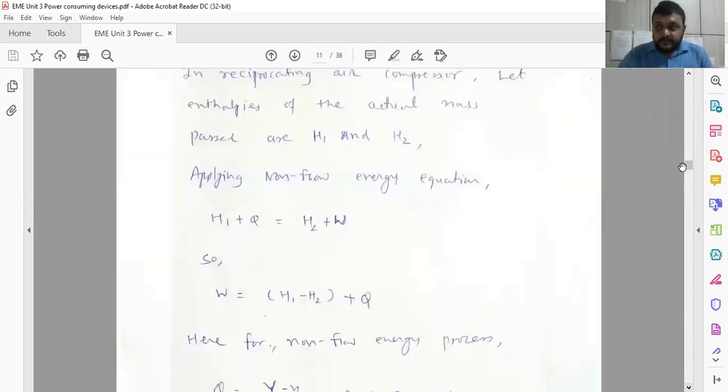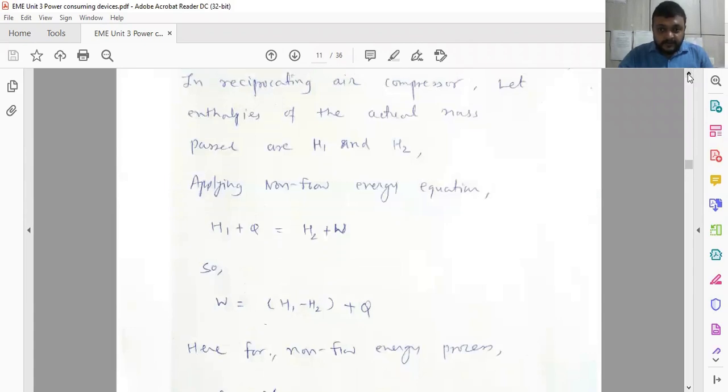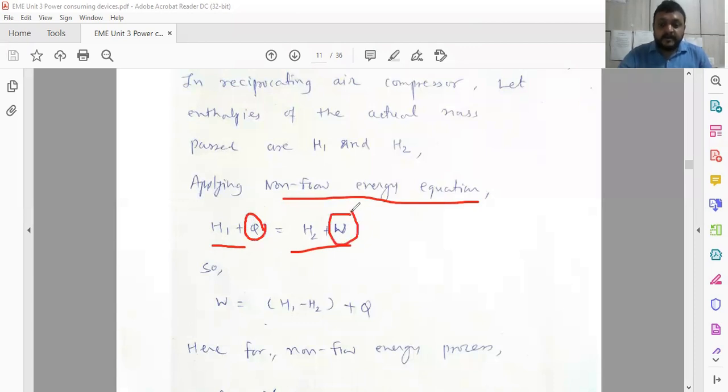Now I would like to show you the further process. As we are assuming that the process of increasing the pressure in compression is a non-flow process, the non-flow energy equation is to be applied here. The non-flow energy equation is H1 plus Q is equal to H2 plus W. Here Q is the energy supplied at the entry point and work done is achieved at the exit point in the form of increased pressure.